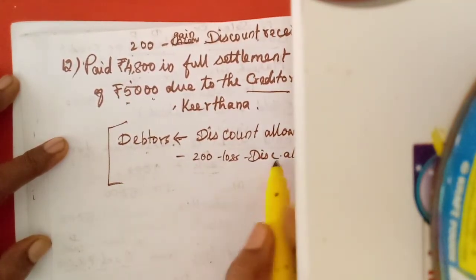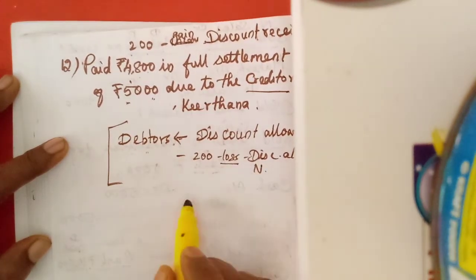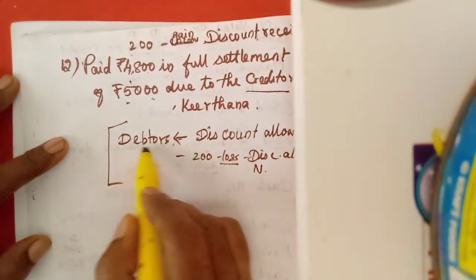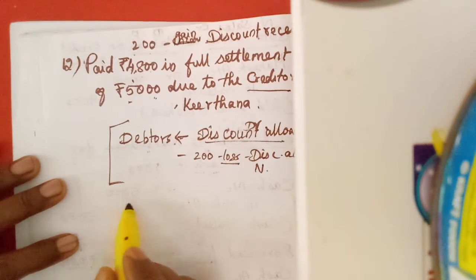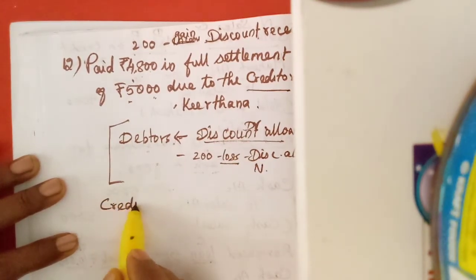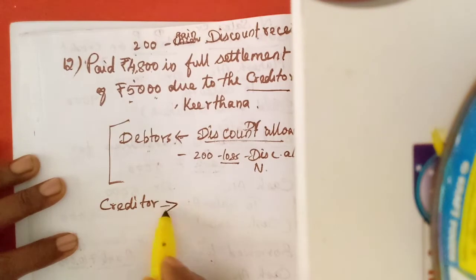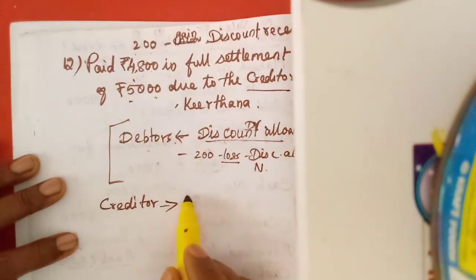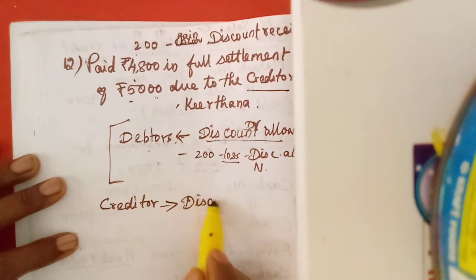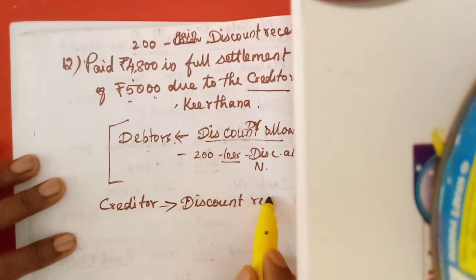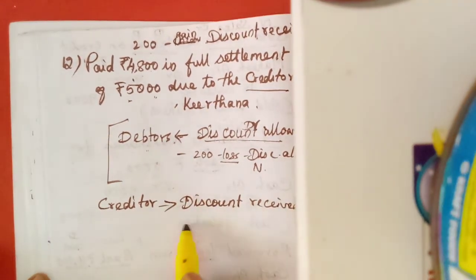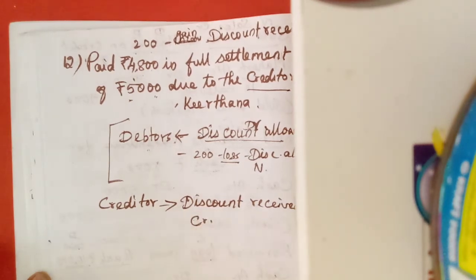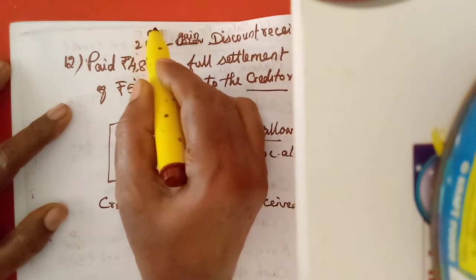That is related to a nominal account, because it is a loss, we should debit this one. So discount allowed we should debit. Okay, here the creditors, isn't it? To the creditors we are paying the amount. When we pay the amount, we are gaining 200. That is called discount received. When we receive discount, we do not pay that 200, isn't it? So it is an income, gain. So that is a gain for us. So we need to credit this discount received.